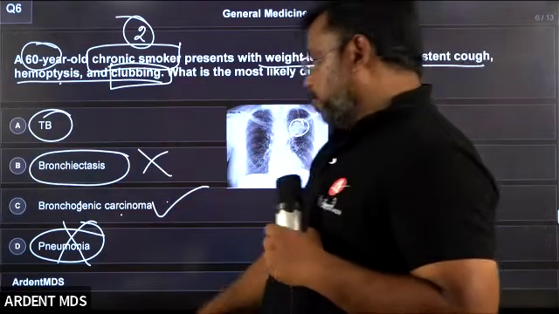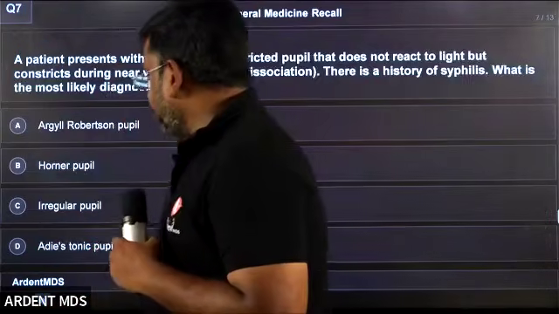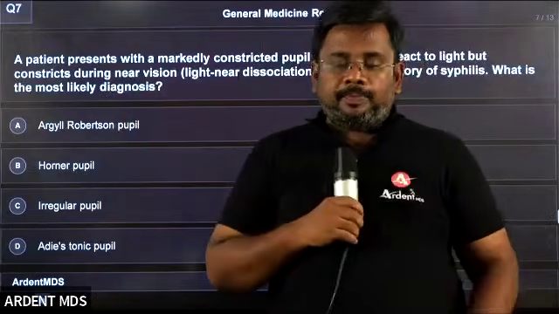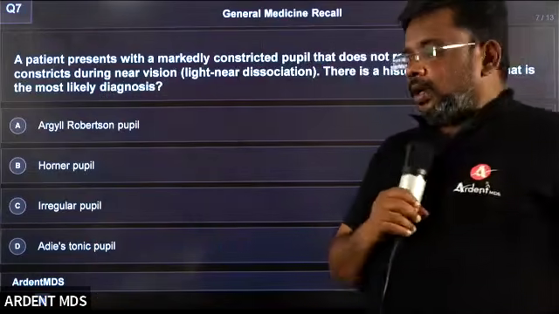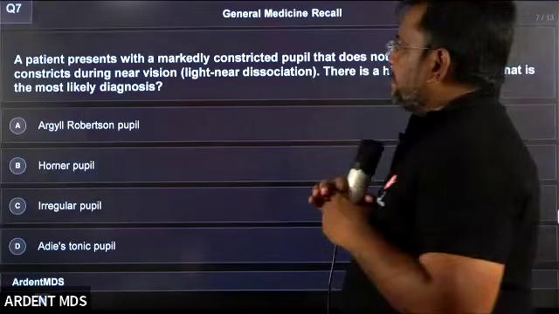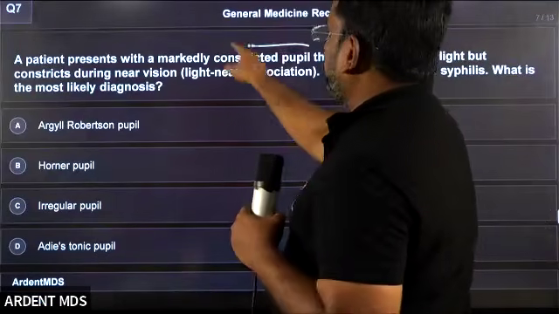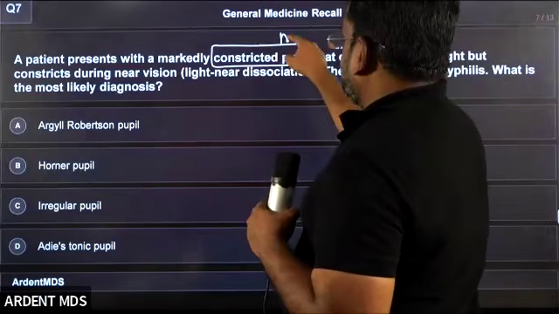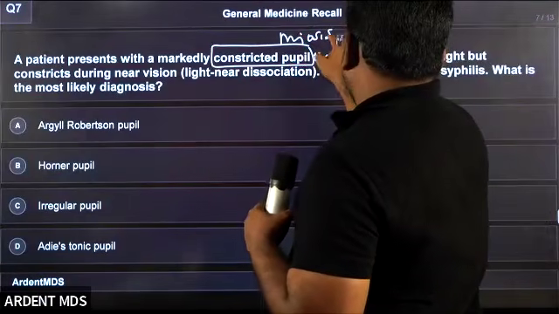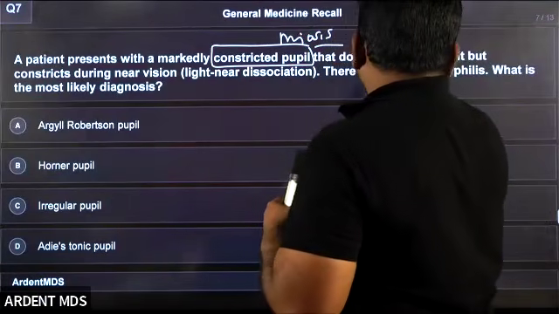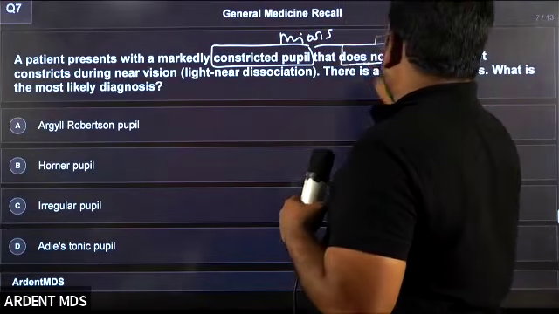I'm just going for option C. So students, coming to the next point. The patient has constricted pupils. What is constricted pupil called? Constricted pupil is called miosis. It does not react to light.